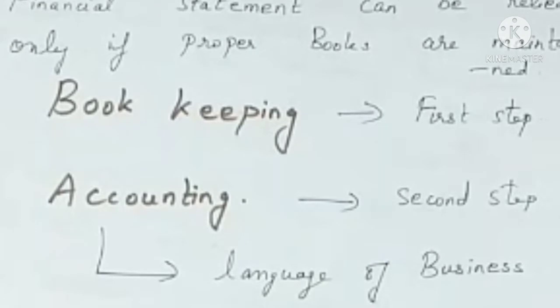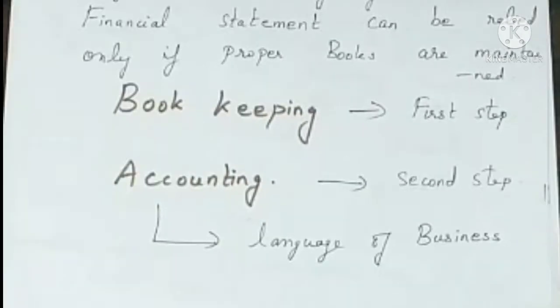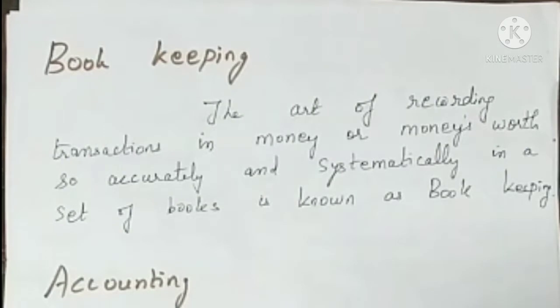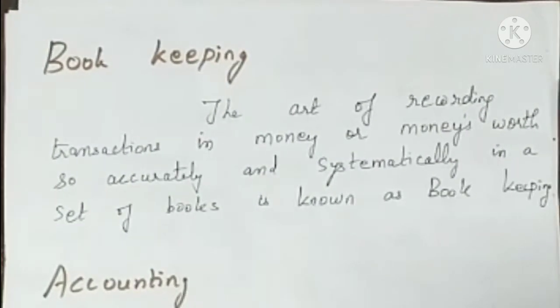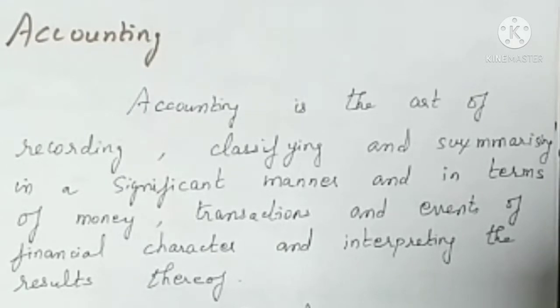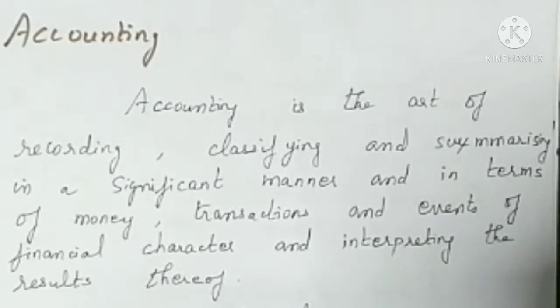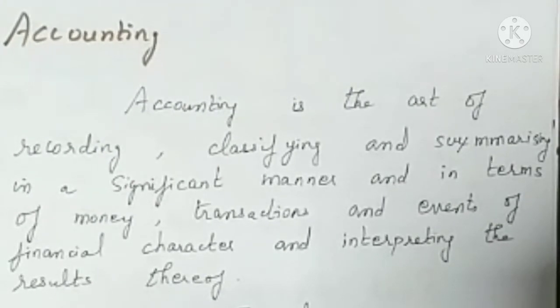Bookkeeping is the first step and accounting is the second step, which is also known as the language of business. Bookkeeping is the art of recording transactions in money or money's worth so accurately and systematically in a set of books. Accounting is the art of recording, classifying and summarizing in a significant manner and in terms of money or money's worth, events of financial character, and interpreting the results thereof.